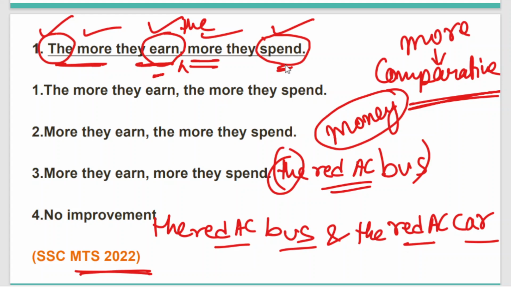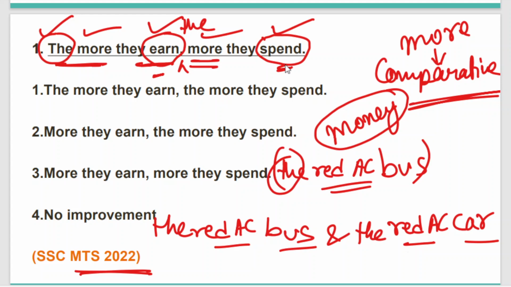So this sentence may have two answers. One, the more they earn, the more they spend, since money is actually specified here. Or we can also give an answer, more they earn, more they spend. We are not particularizing money. But usually the first one is to be answered because money is pointed out here as the definite one. Money is particularized. That's why it should be declared as the correct answer.